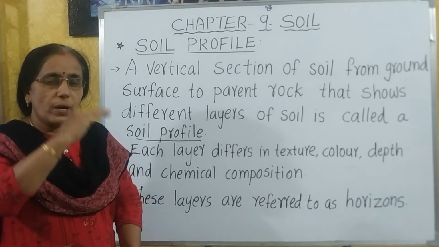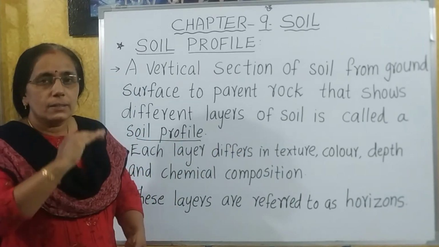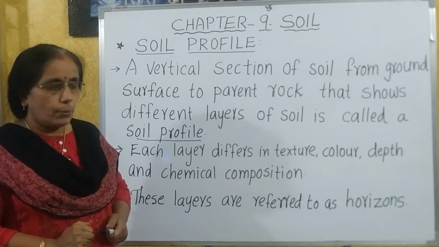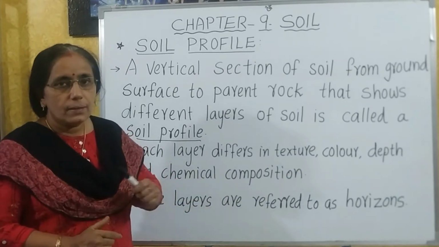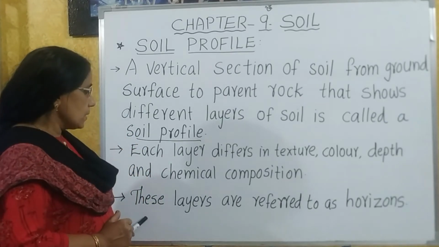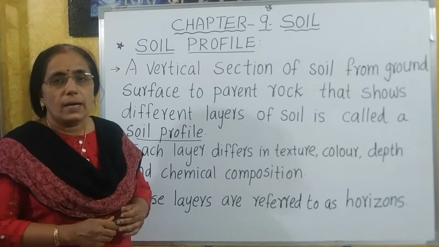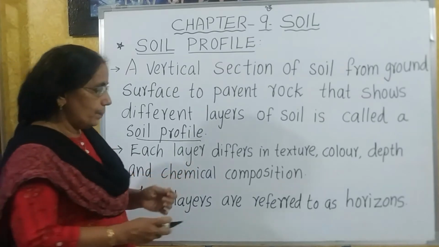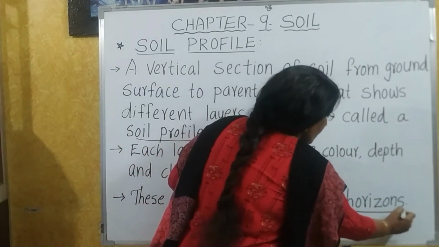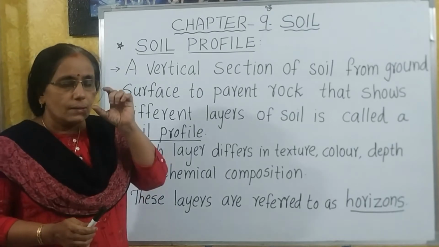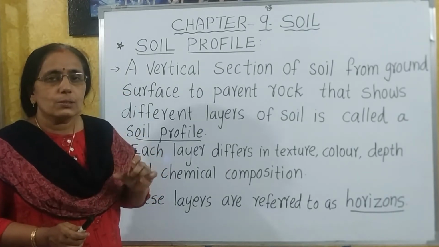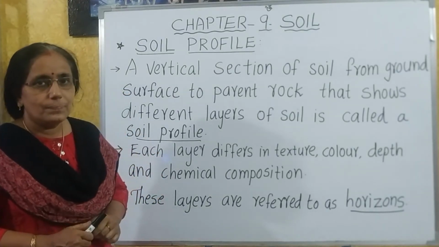Depth means up to what level or height the same type of particles are found. And chemical composition is also different. Now these layers are referred to as horizons. So what are horizons? Horizons are the layers found in the soil profile.